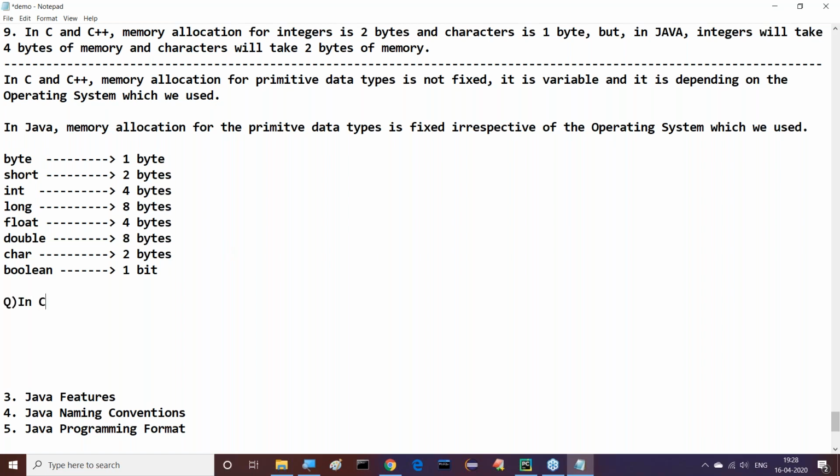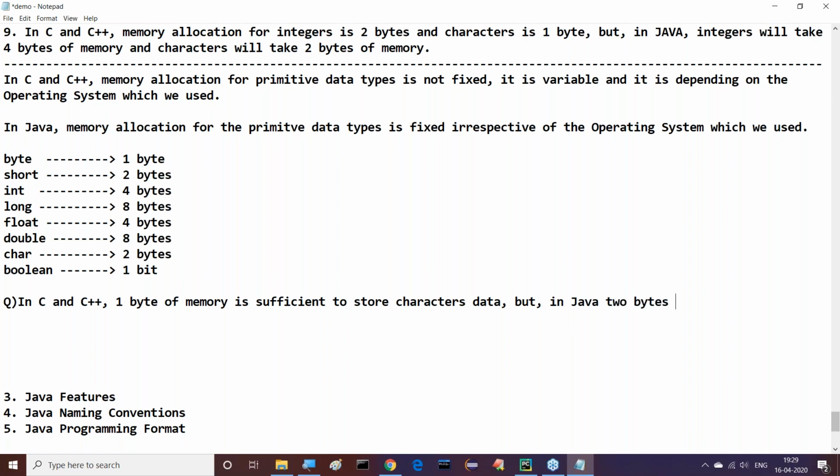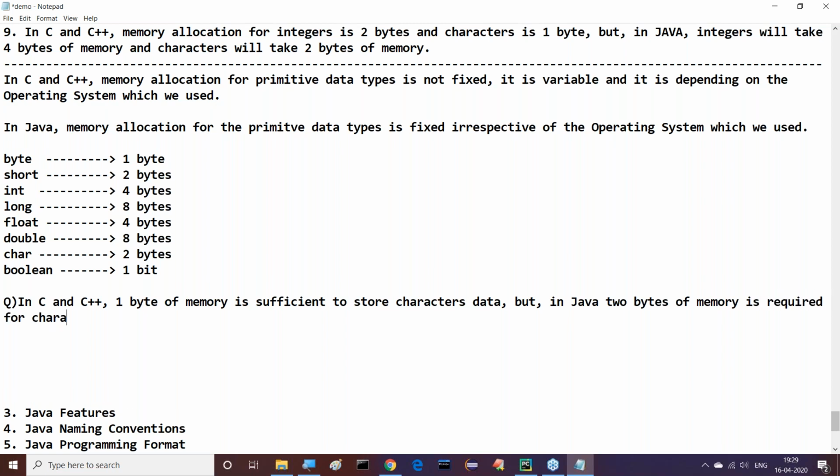Understand this question. In C and C++, 1 byte of memory is sufficient to store character data. But in Java, 2 bytes of memory are required for characters.